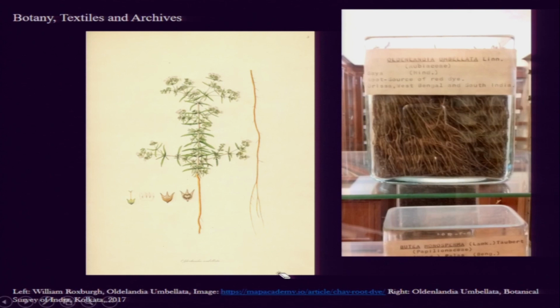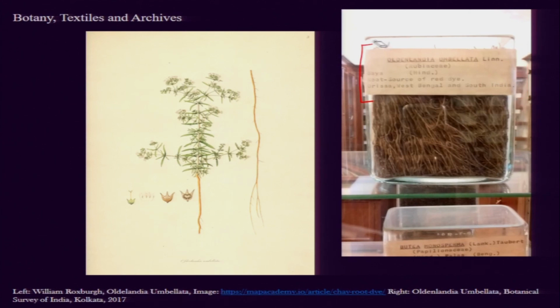I'd also like to draw our attention to these labels, in which we see the scientific name, like Oldenlandia umbellata, written there, and then what species or what family of plants the chaya root comes from, all those things are indicated.